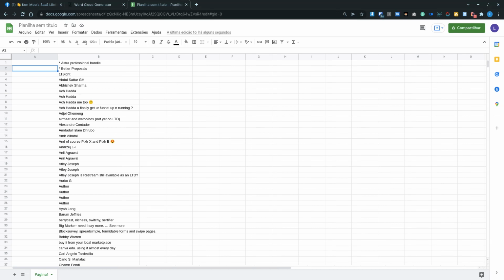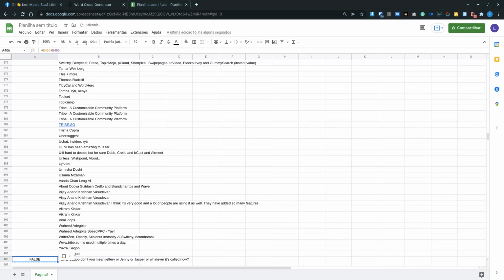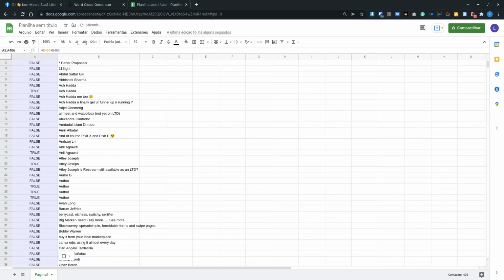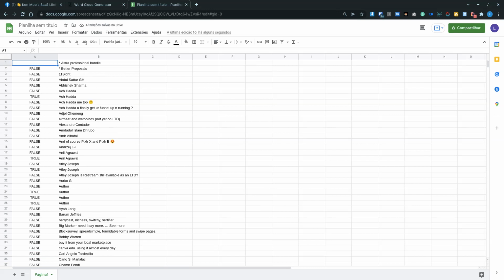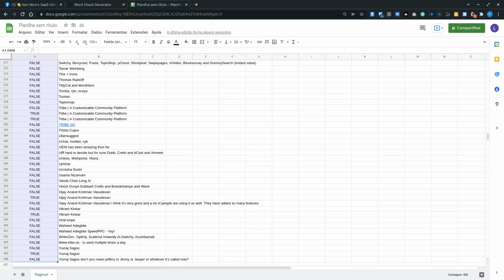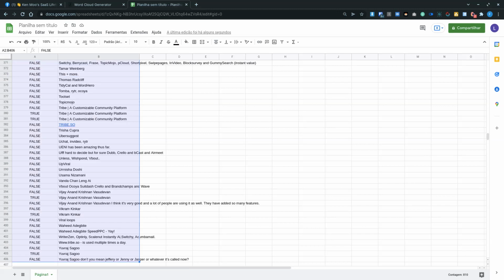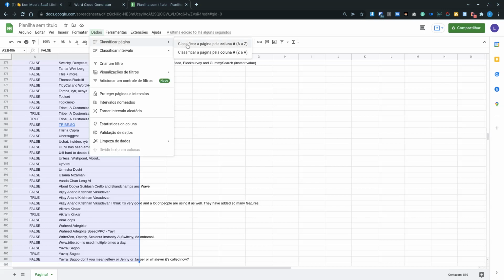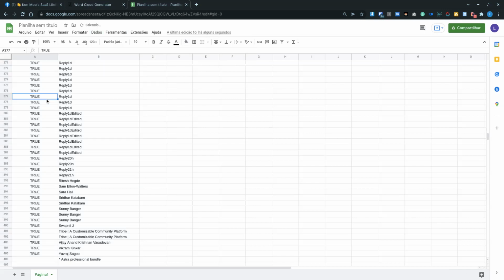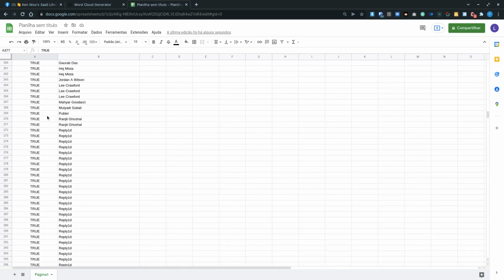So I'll put a simple formula here, and if there's a repetition, it will say true, or false if not. You understand why I'm doing this, because I'll sort it again, and then I'll get the duplicated ones, and I'll remove the unwanted one.